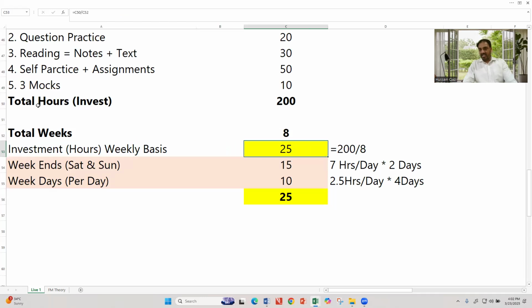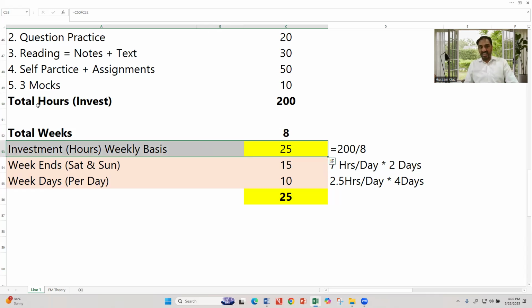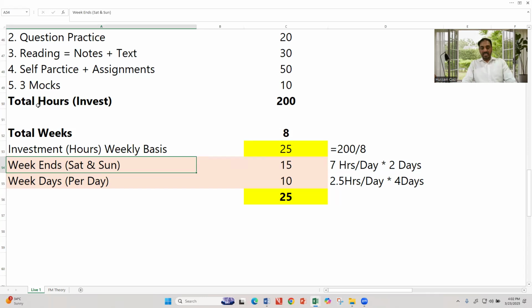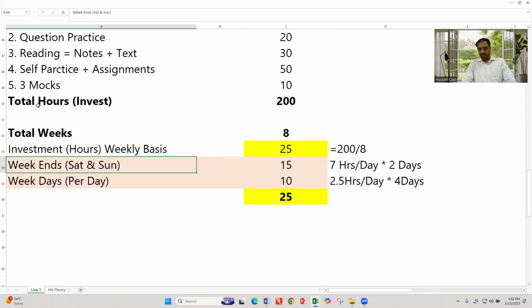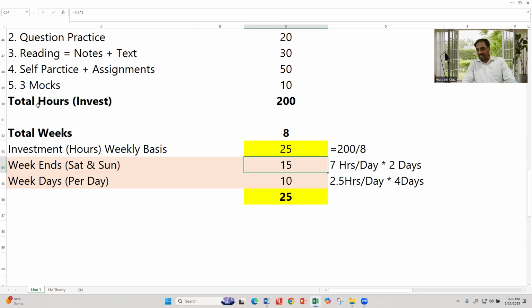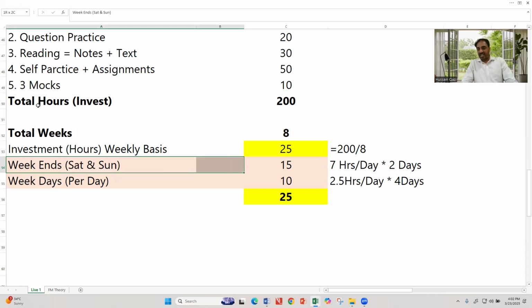On a weekly basis, you need to invest 200 divided by 8, 25 hours. For example, if a student is doing a job from 9 to 5 and has spare time only on the weekends, that student can invest the time in this manner. Weekends, Saturday and Sunday, invest 7 hours per day, multiplied by 2, that's 15 hours.